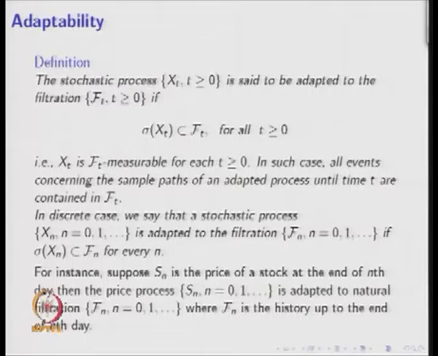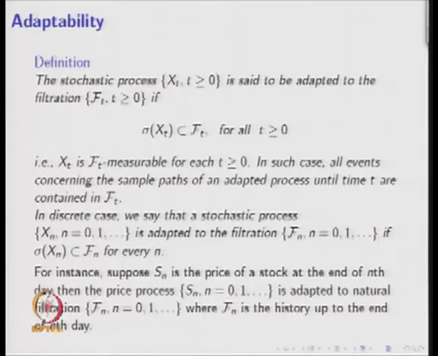In a discrete case, we say that the stochastic process X suffix n, which can take values 0, 1, 2 and so on, is adapted to the filtration F suffix n. So, instead of F of t, I am using F suffix n for the discrete type, and similarly the random variable is also discrete type. Instead of t, I am using small n.